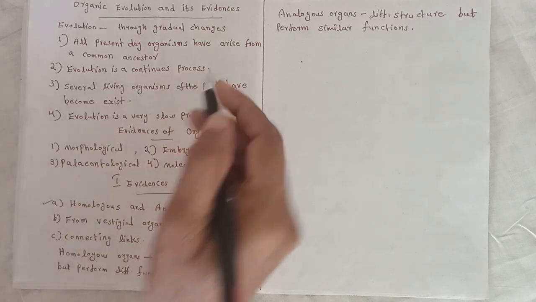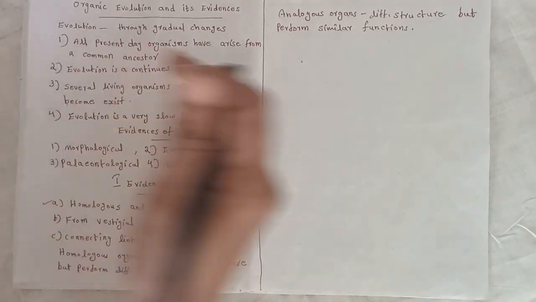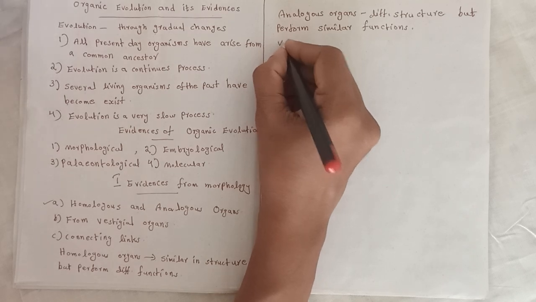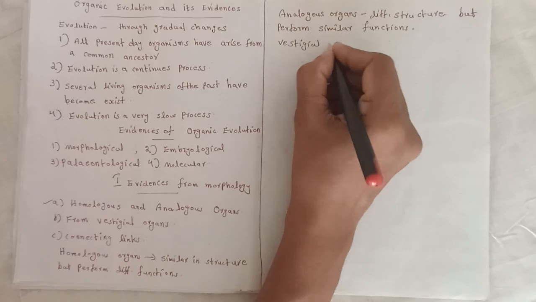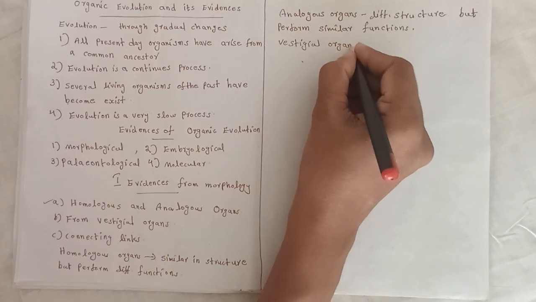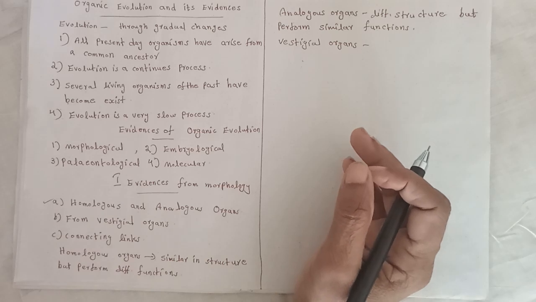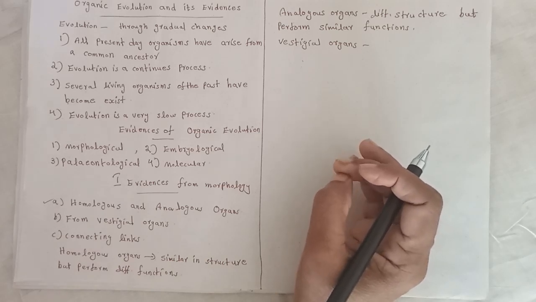Next, vestigial organs. What are vestigial organs?